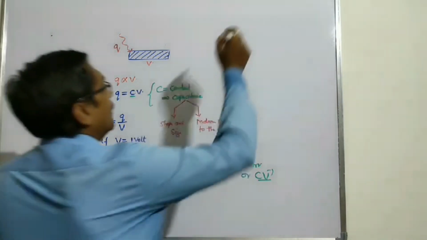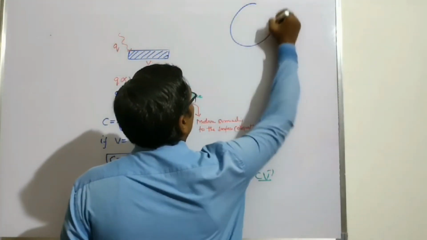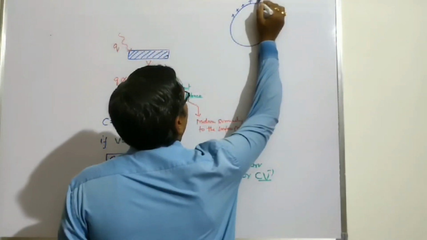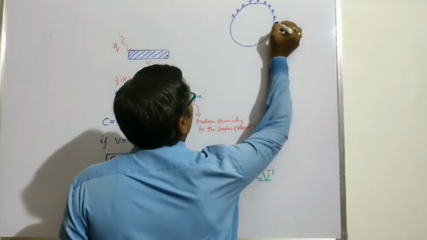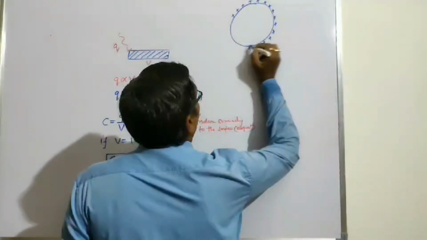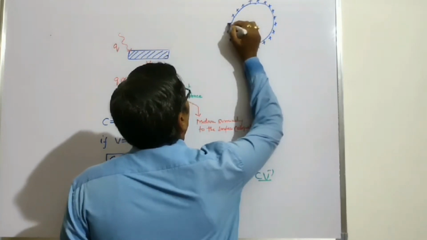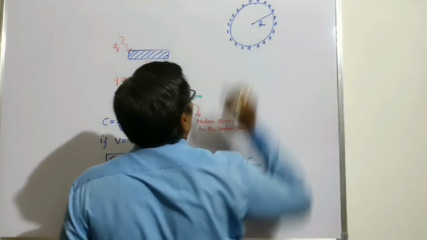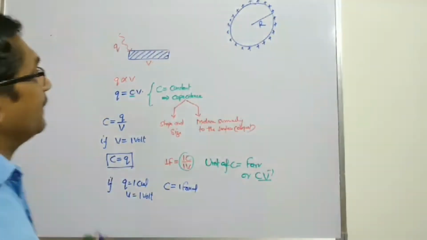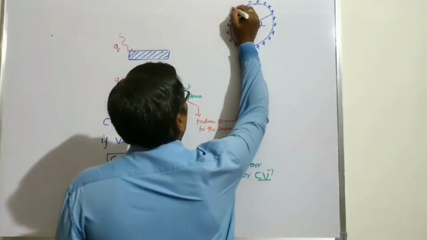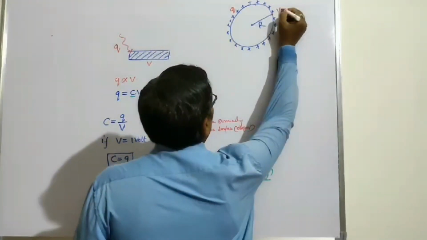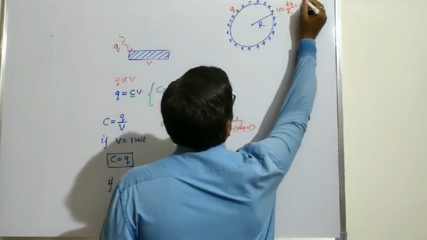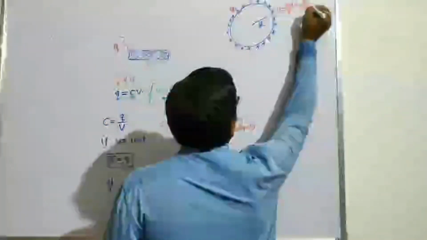Suppose we have a uniformly charged spherical shell, with the total charge situated on the surface. In previous classes, I explained the potential on the surface. Suppose the radius of the sphere is r. Then the potential at the surface of the body is kq by r, or q upon 4 pi epsilon naught r.